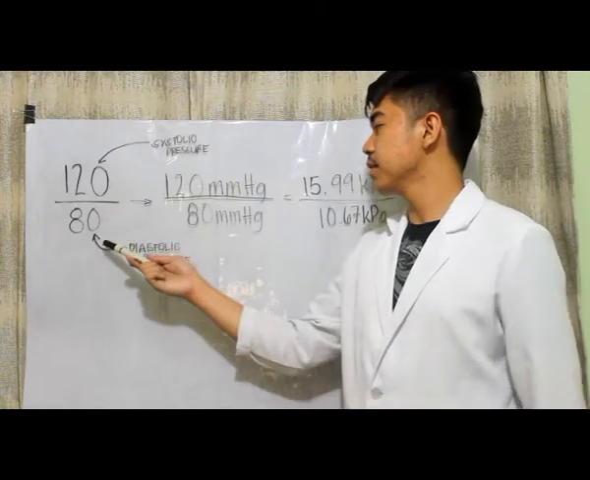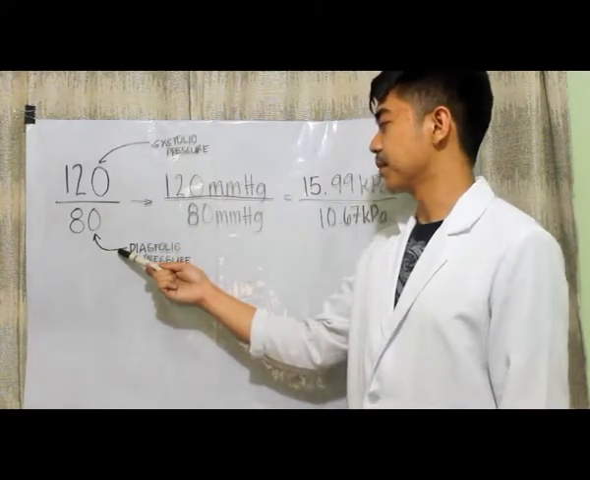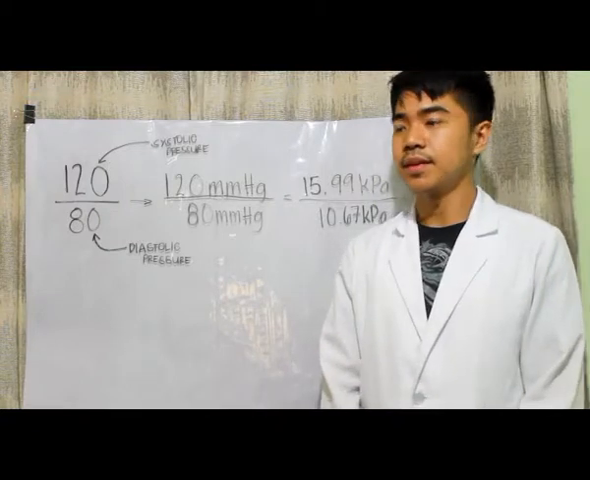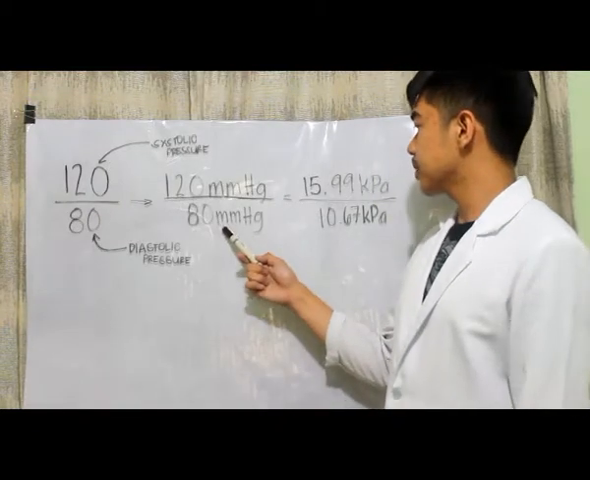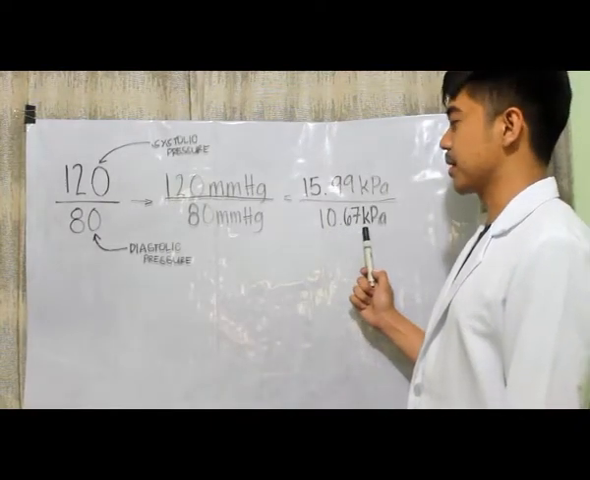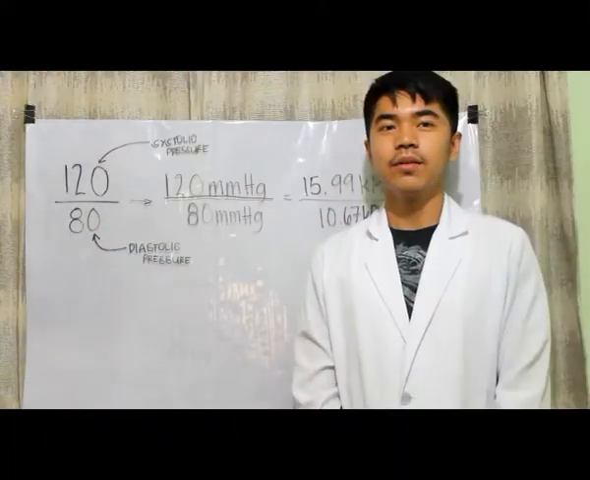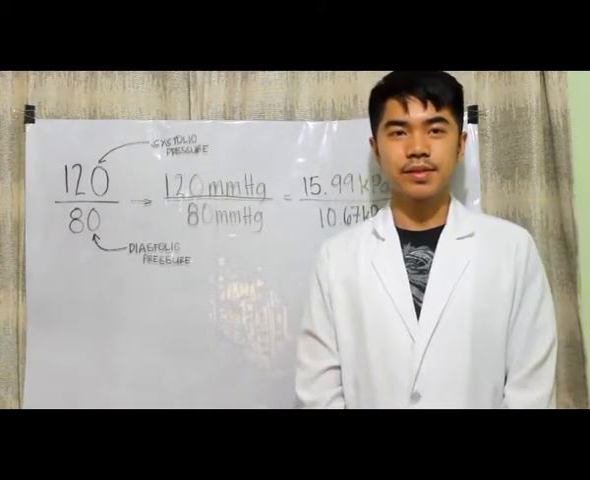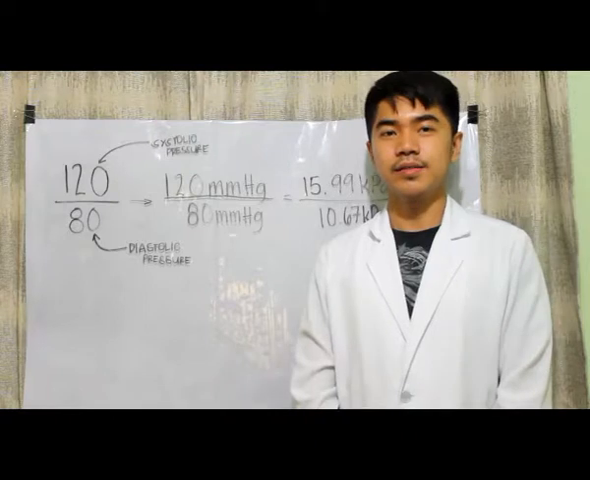The value below is the typical diastolic pressure. It is the pressure when the heart relaxes after a contraction. It is 80 millimeters of mercury and it is about equal to 10.67 kilopascals. Now, when they measure blood pressure, the values given are not the absolute pressures, but are actually the gauge pressures.